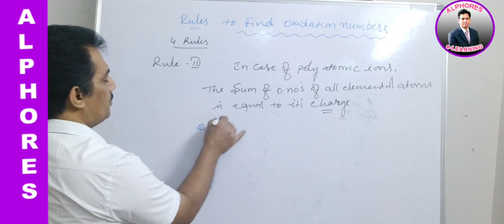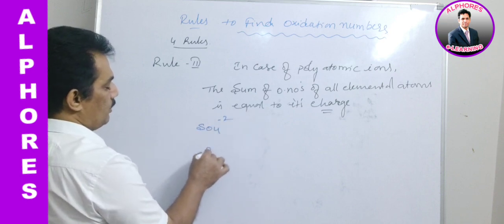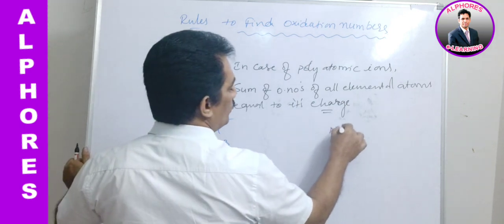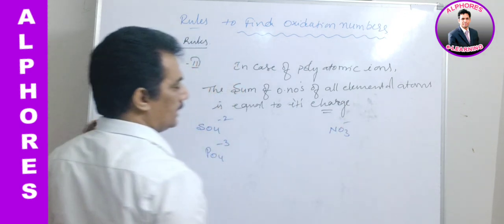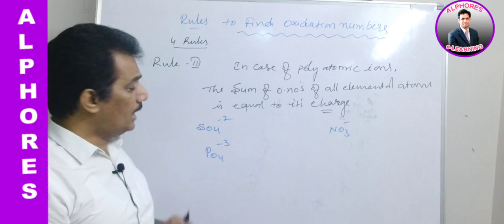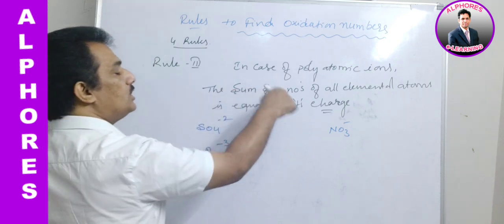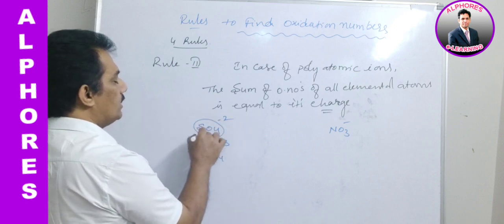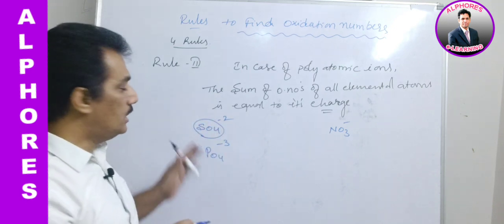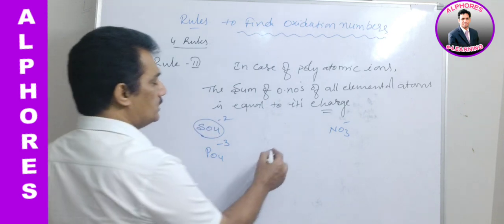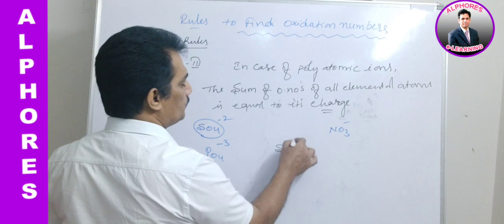SO4 minus 2, best example. PO4 minus 3, another example. NO3 minus, another example. These are polyatomic ions. Clear? And in this case, this rule is nothing but the sum of oxidation states of all these atoms is equal to its charge.